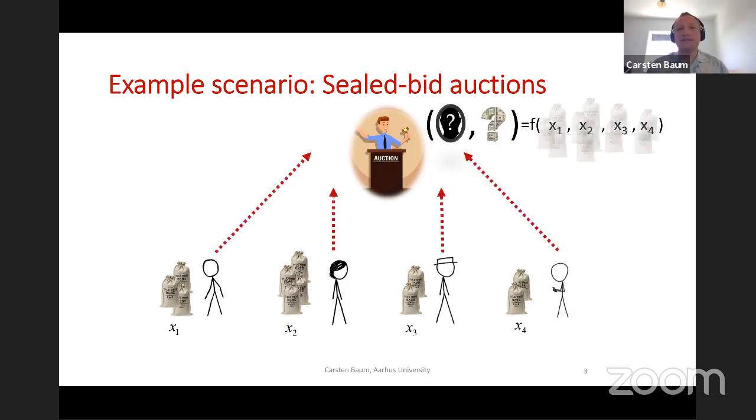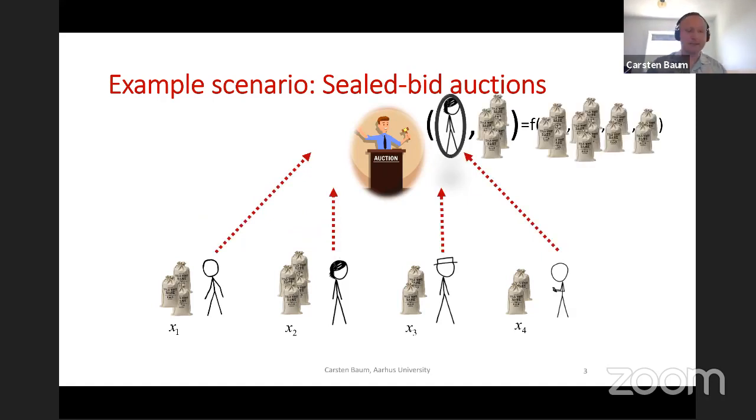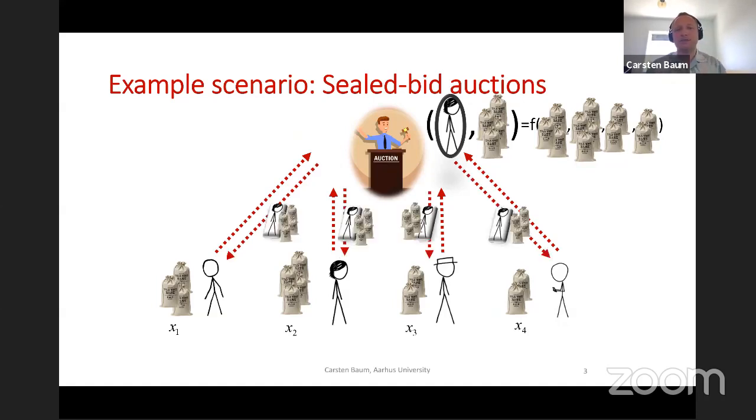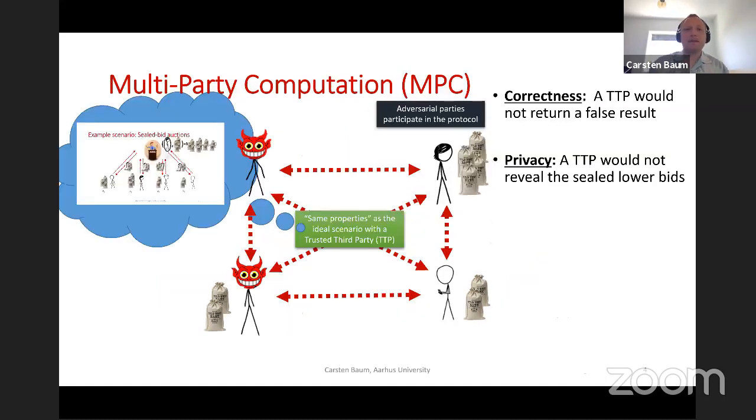So they send this to some trusted third party, and the trusted third party is going to compute the function, what is the highest bid, and is then going to output to everyone that Alice had the highest bid, and Alice bid so and so much money. So okay, multi-party computation has correctness, it has privacy, which is fantastic for this application, right? Because due to correctness, it computes the right output, which is that Alice had the highest bid, and it also is private in the sense that all the lower bids are going to be kept secret.